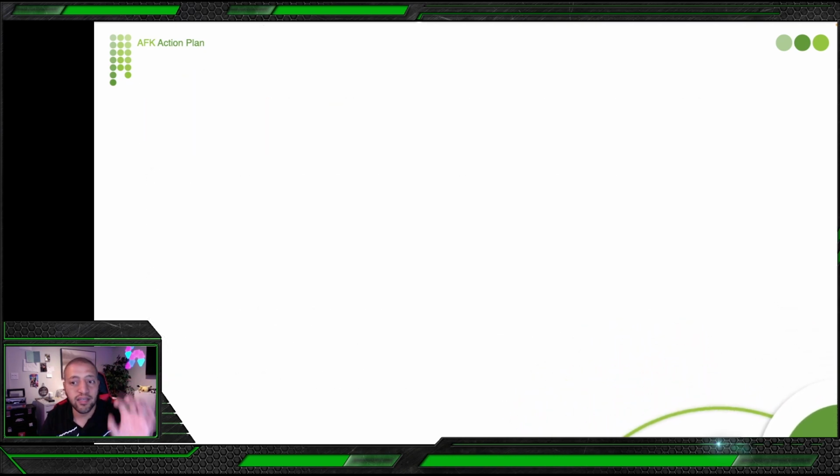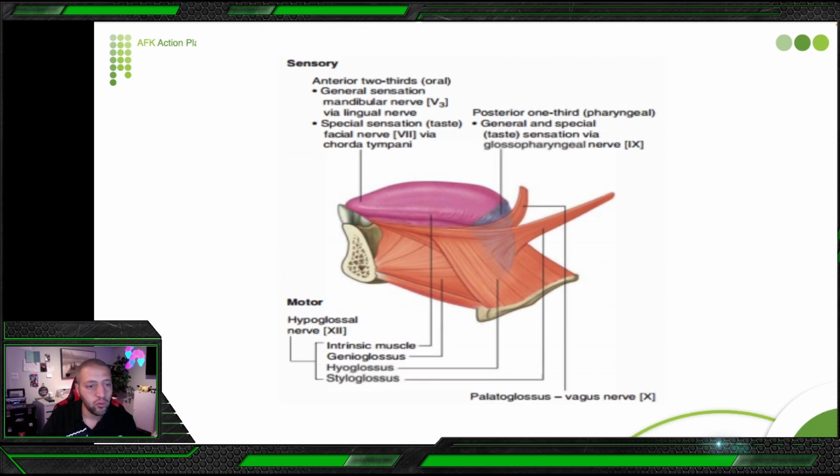So here we see the tongue. Let's speak about the tongue first and then we navigate our option. The tongue innervation is a little complicated. We are going to divide our tongue into anterior 2/3 and posterior 1/3. And then we are going to divide each area to have two innervations. One is special sensation, which is the taste sensation, and the other is the general sensation.